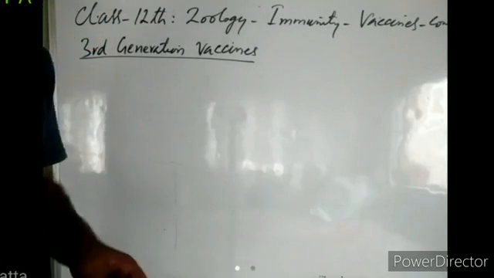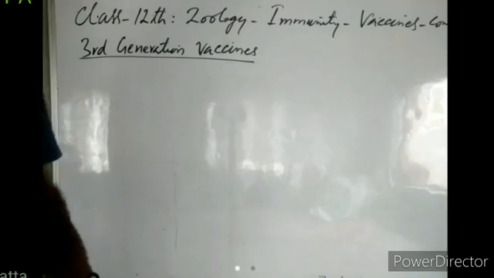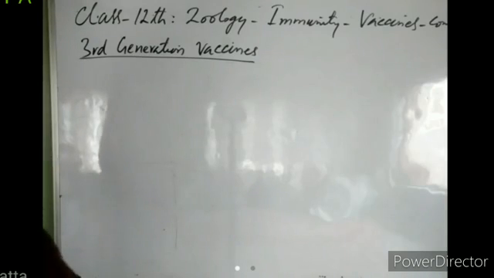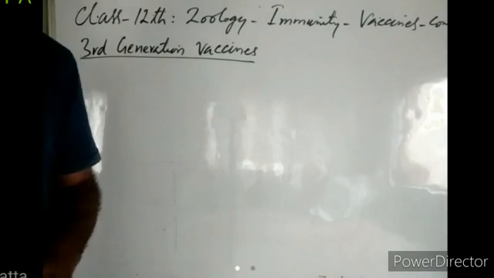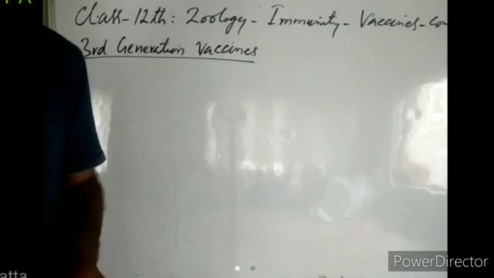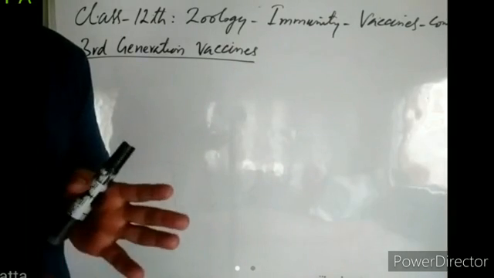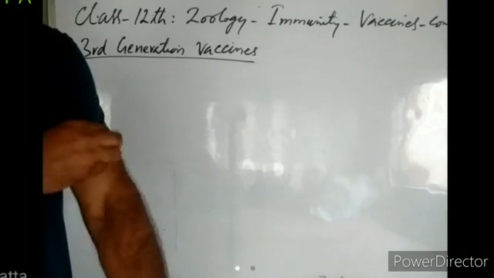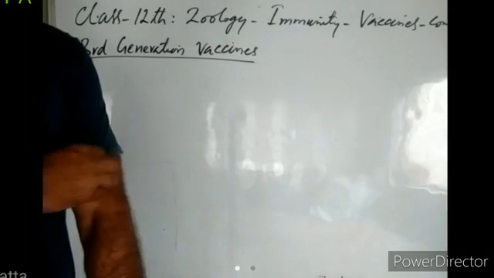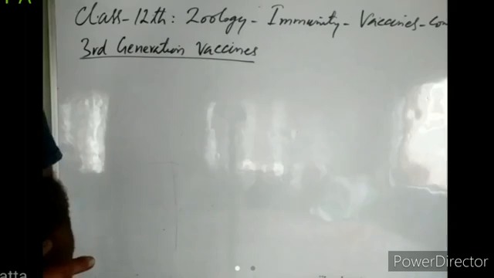Let's start today's topic. So we were discussing vaccines. I told you vaccines have been classified into three generations: first generation vaccines, second generation vaccines, and third generation vaccines. First generation vaccines were known as whole organism vaccines because in that process of vaccination, the whole organism, either in attenuated, weakened form, or in killed form, was introduced deliberately into the body of the person so that the immune system may recognize the pathogen and produce antibodies and defensive cells against it.